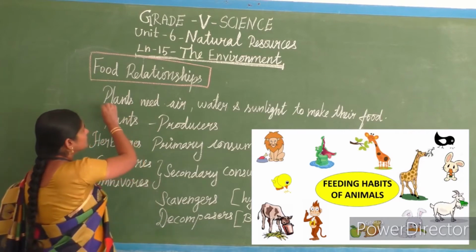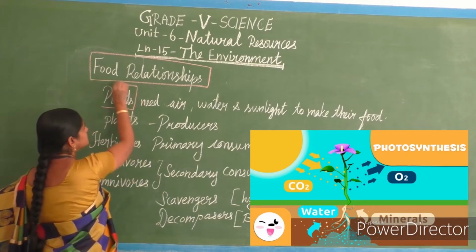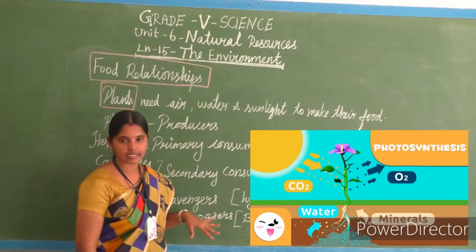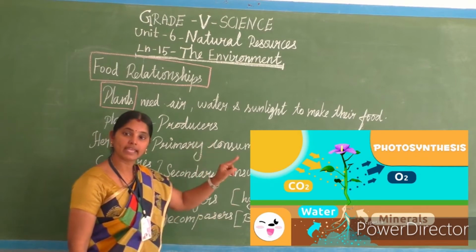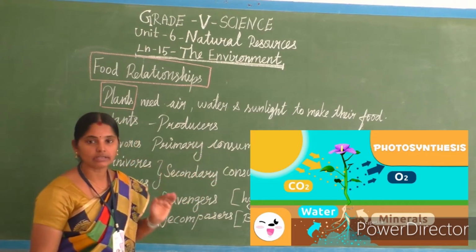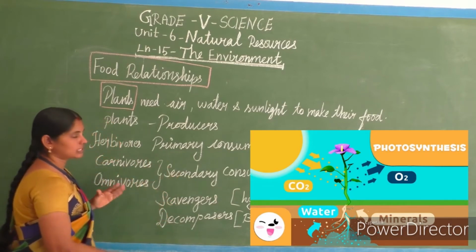See, we know this thing, that plants are in need of air, water and sunlight to make their own food. Clear?